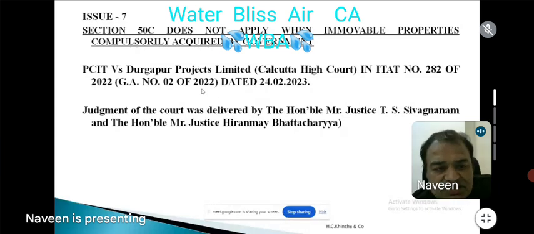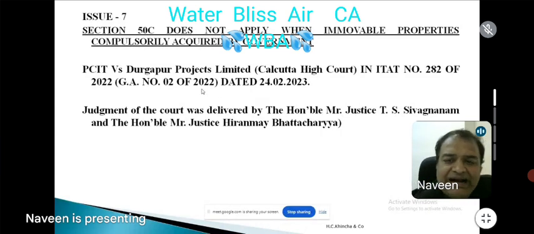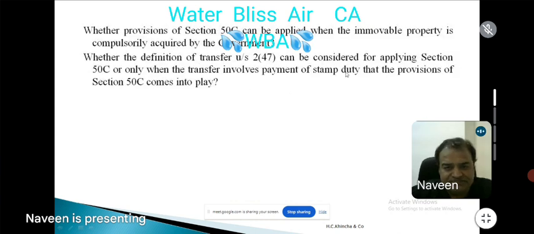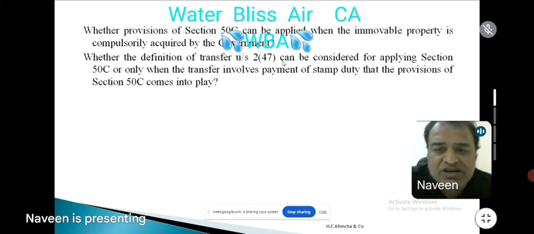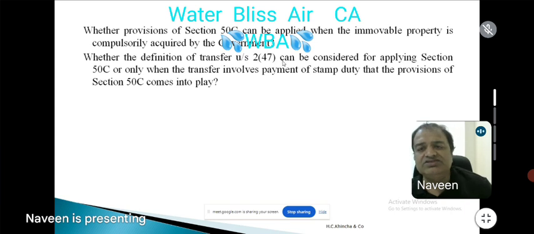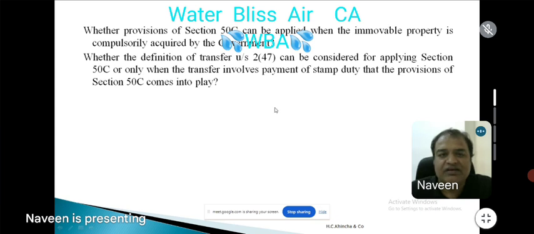So this is held by PCIT versus Durgapur Projects, Calcutta High Court, Honorable Justice Shivagnanam and Honorable Justice Hiranmay Bhattacharya, delivered on 24th February 23. So the issue is: the department is saying, can I apply 50C when immovable property is compulsorily acquired by the government? Whether you can apply the definition of transfer in 2(47) for applying 50C, or only when the transfer involves payment of stamp duty do the provisions of 50C come into play. When property is acquired by the government, nobody pays stamp duty.